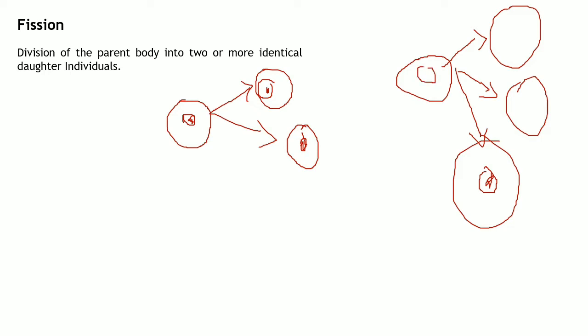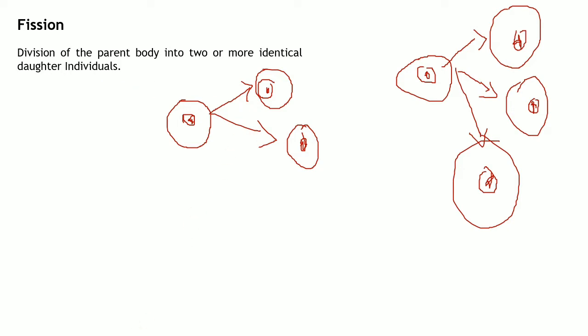Let me draw the nucleus inside, the genetic material. In simple fission, this is the parent cell, the parent body. It just gets divided into two or three, and it will look exactly like its parent. So this is what we call fission.